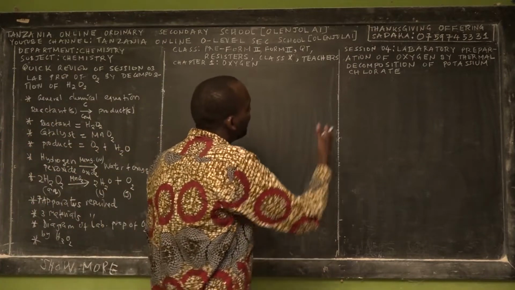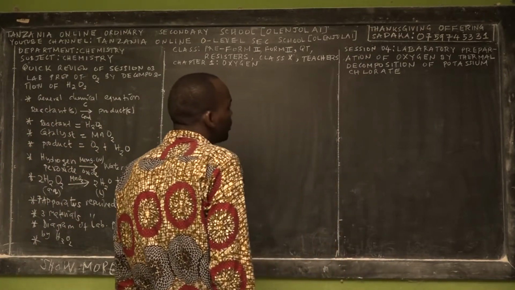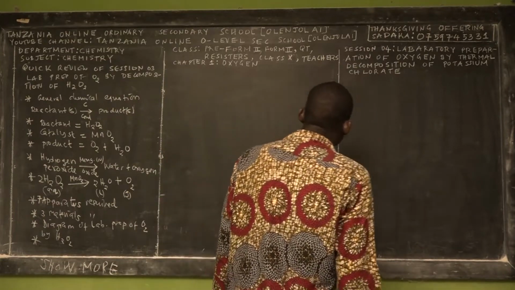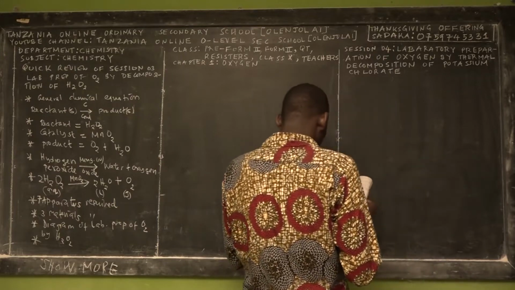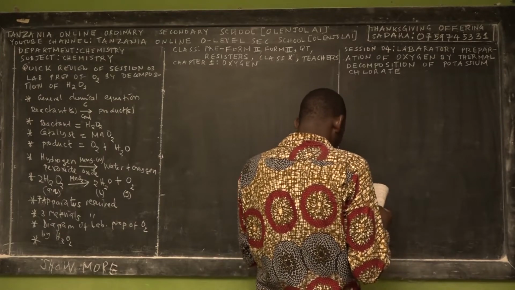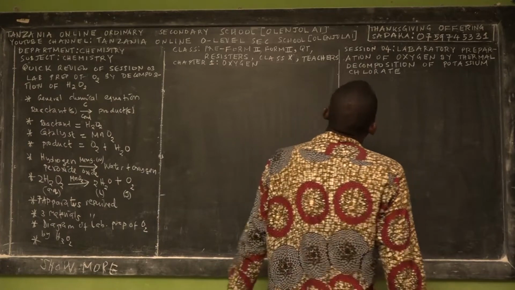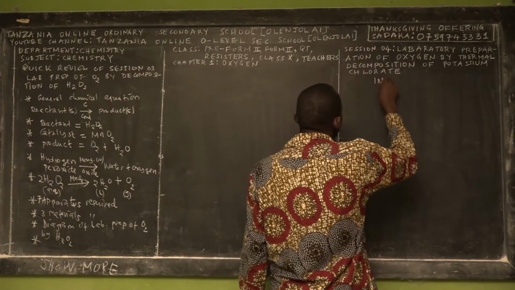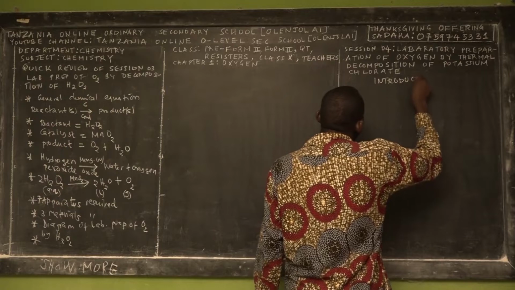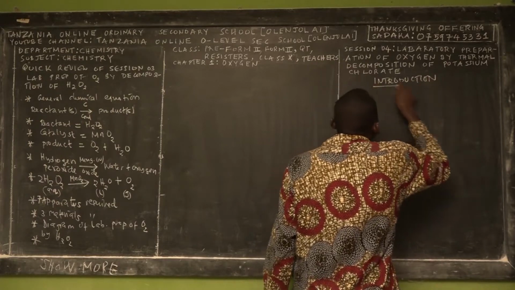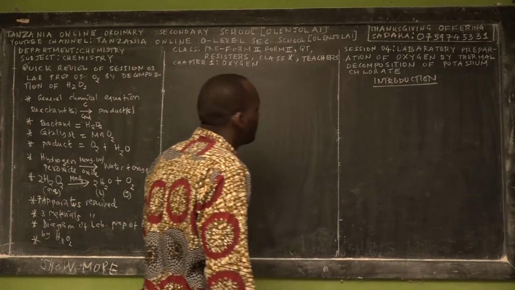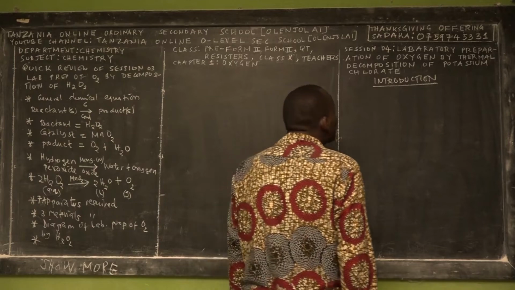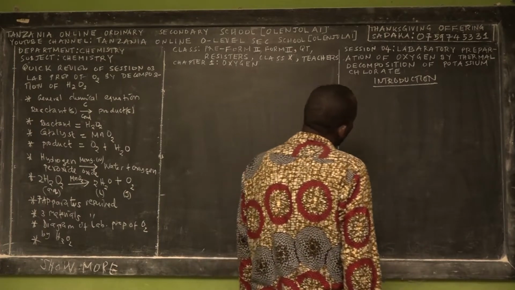So today, let me teach about laboratory preparation of oxygen by decomposition of potassium chlorate. That's today's session. So, ladies and gentlemen, let me just give you a little introduction of this method. I'll teach you by using different teaching styles that will make you enjoy and understand chemistry for Form 2, Form 3, Form 4, and Form 1.